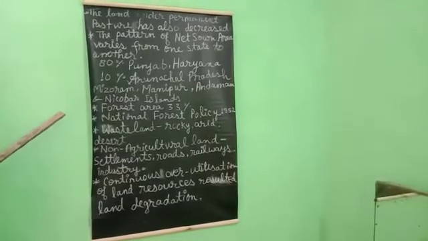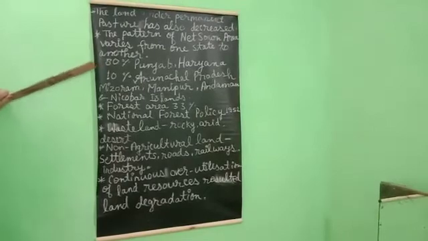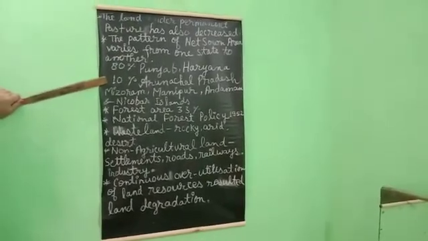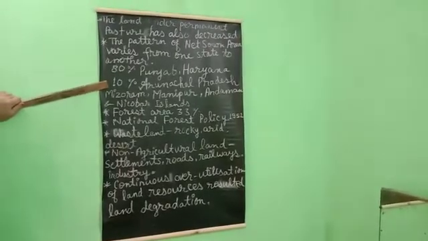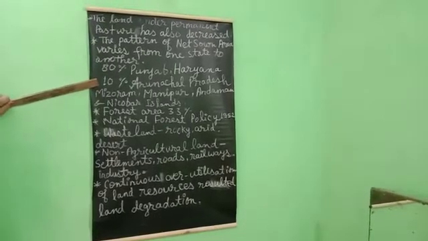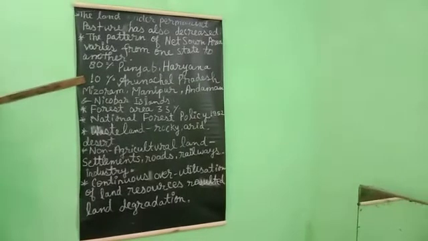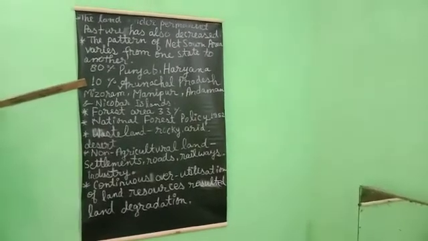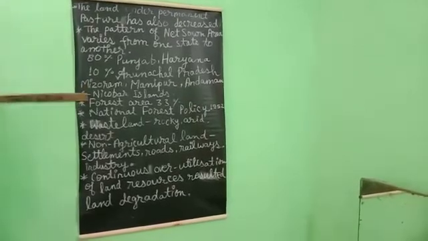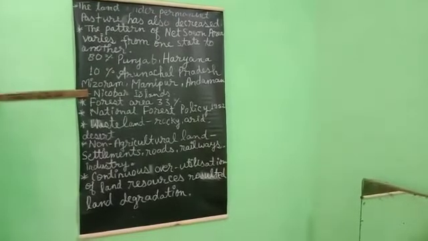The pattern of net sown area varies greatly from one state to another. Here we can see that 80% of the net sown area is in Punjab and Haryana, and as we know very well, these states cover a large share of the crop production of our country. Next, less than 10% is covered by Arunachal Pradesh, Mizoram, Manipur, Andaman and Nicobar Islands and similar states.